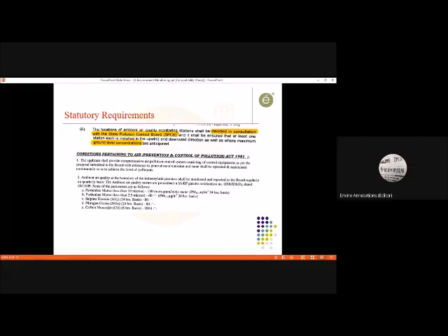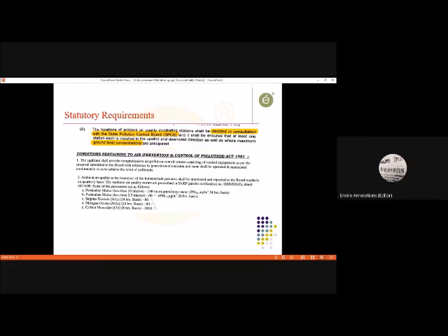The first one, where I have highlighted in yellow, is related to an environmental clearance. The environmental clearance says that the locations of ambient air quality monitoring stations shall be decided in consultation with the State Pollution Control Board, and it shall be ensured that at least one station each is installed in the upwind and downwind direction, as well as where maximum ground level concentrations are anticipated.